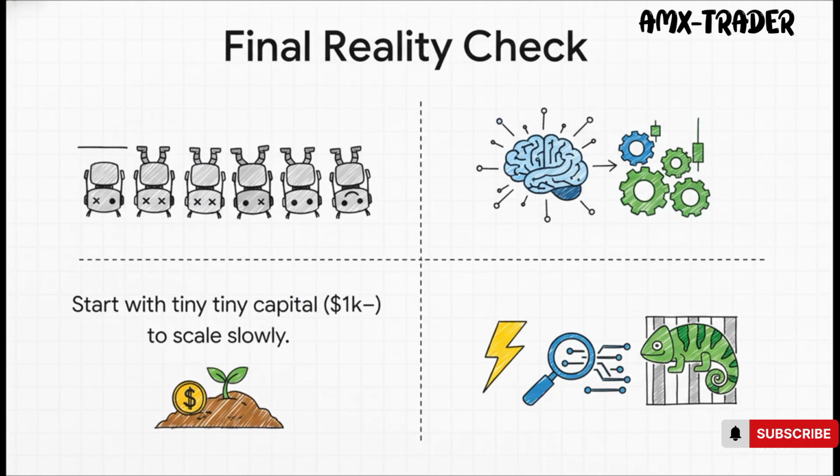So, a few final things to burn into your brain. First, over 90% of those simple predict-the-price bots are going to fail. It's just not a winning strategy. The winners are building those hybrid systems we just talked about. And finally, when you do go live, start with an amount of money that's so small you truly would not care if you lost it all. You have to prove the system works before you even think about scaling up.